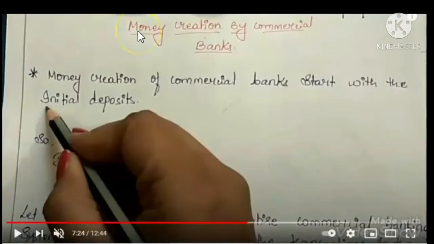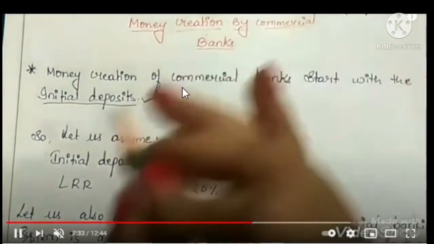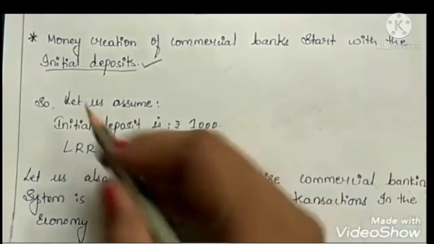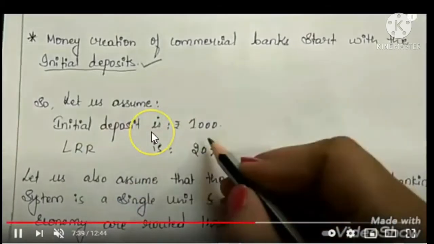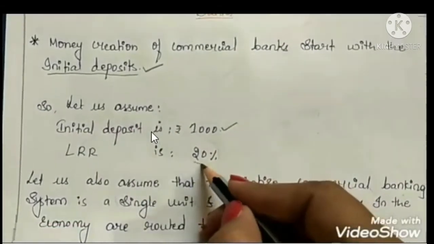Money creation is done by certain calculation methods, which we are going to see here. Money creation of commercial banks starts with the initial deposit. As we are assuming certain values for calculation, here the initial deposit is ₹1000 and LRR is 20%.